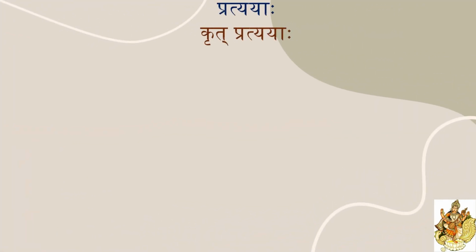Another change that occurs in a Dhatu by adding Tavyat Pratyay is Guna. That means I will change into E, U will change into O, Ru will change into Ar. You might have remembered these in Guna Sandhi, right? These gunas also occur by adding Tavyat Pratyay.